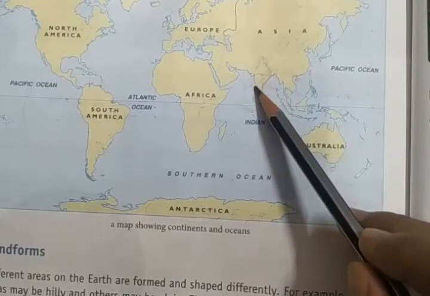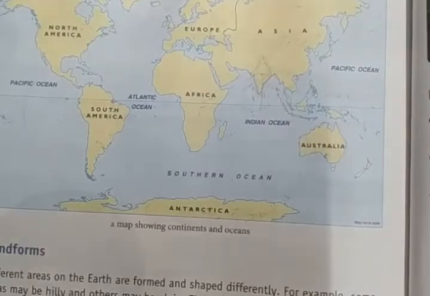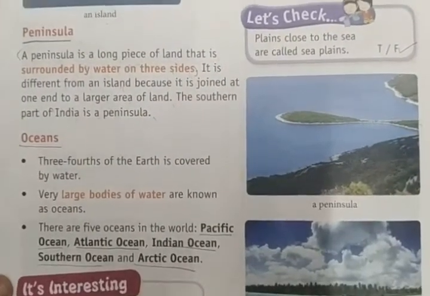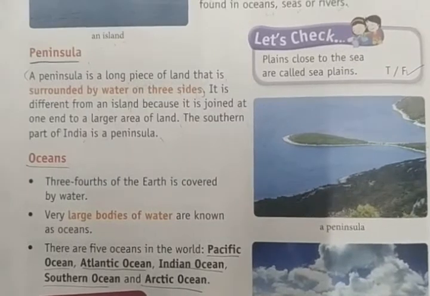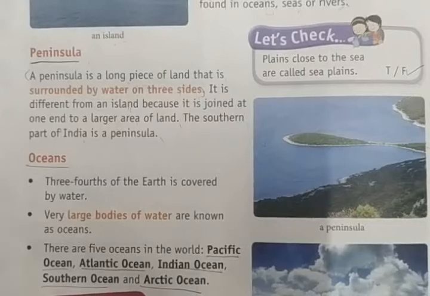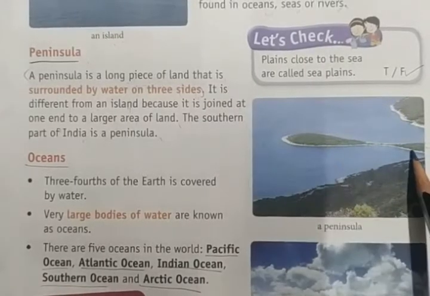The southern part of our India is known as the peninsula. Peninsula means three directions are covered by water, and one end is connected to a large area of land. That is called a peninsula.